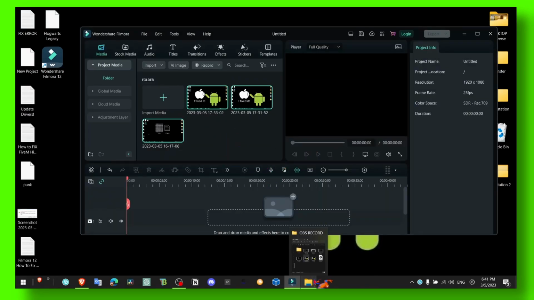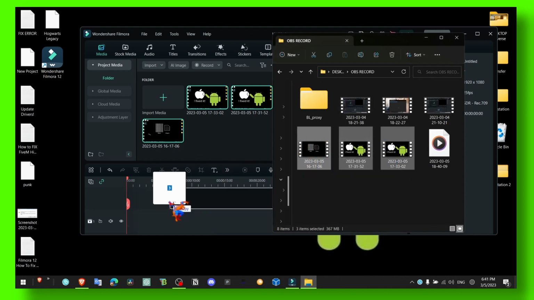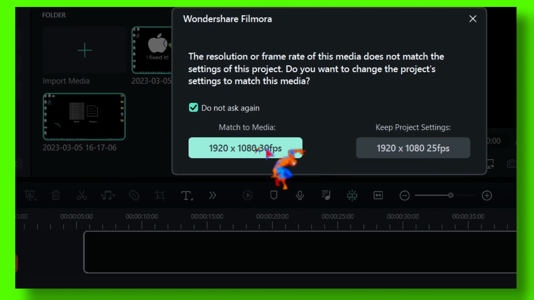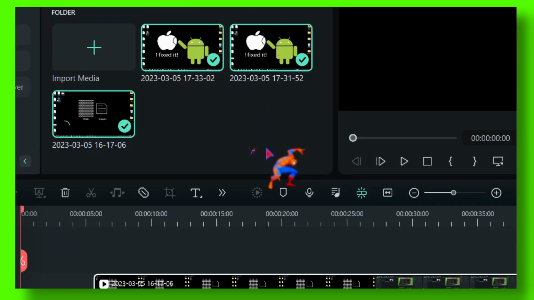So yes. Or you can also grab all the videos and just drag them onto the timeline. That's just a different way. Just import, keep project settings, match to media.